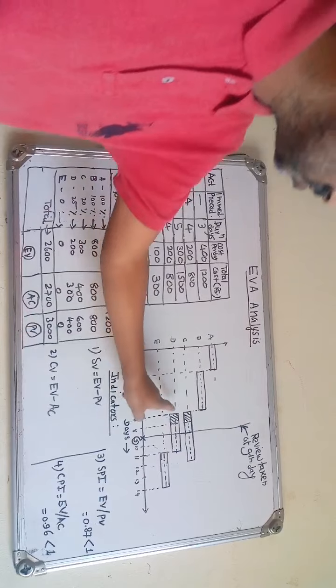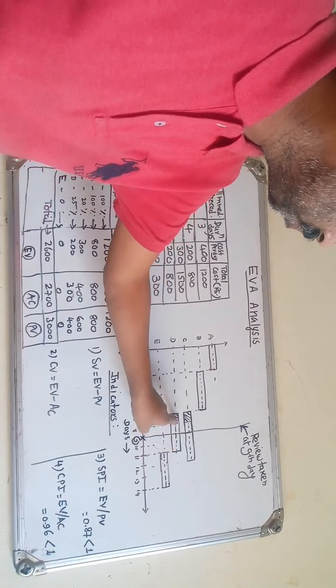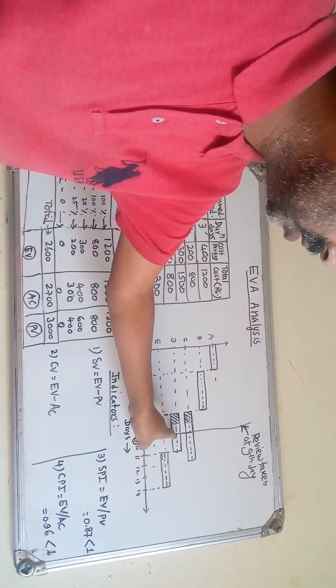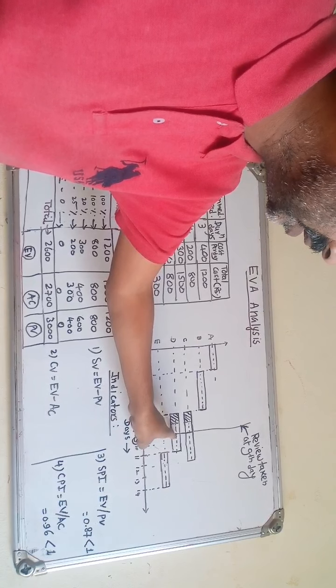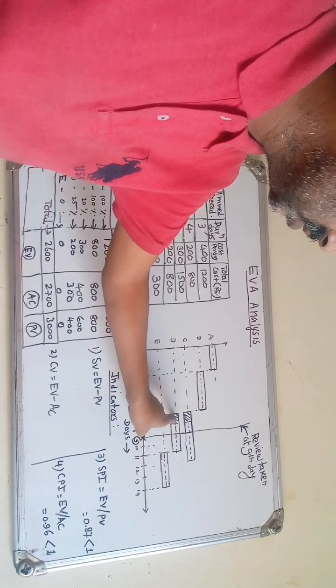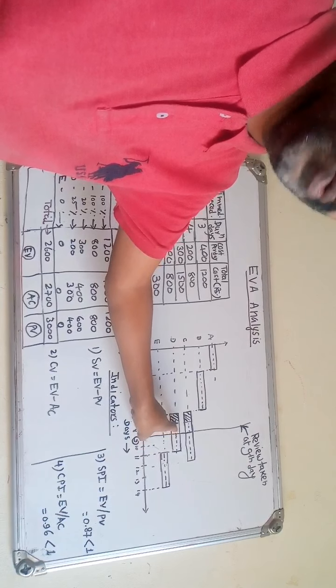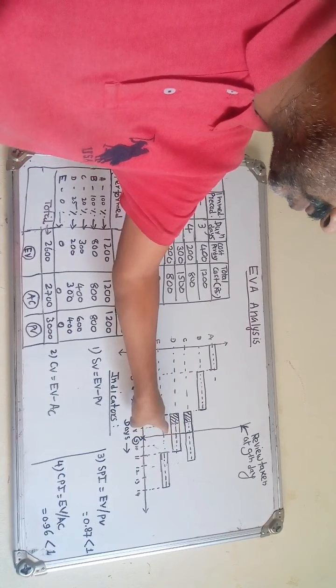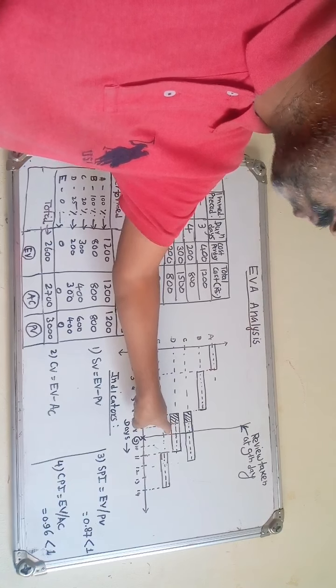So 25 and 25 for 2 days, 50% is supposed to complete. So 50% of 800 means 400. So like that we find out the BCWS, budgeted cost of work scheduled, that is planned value.